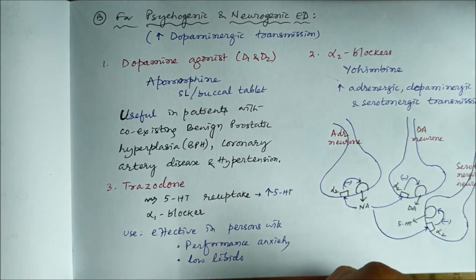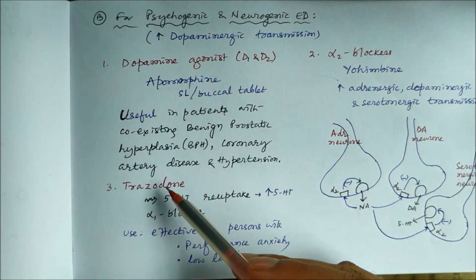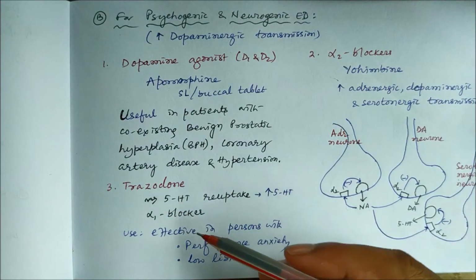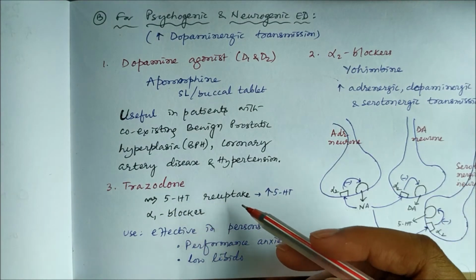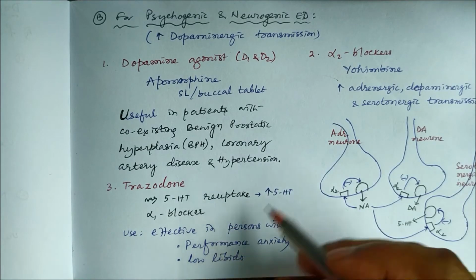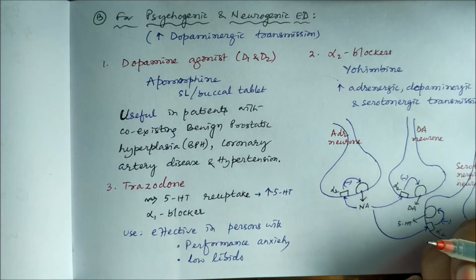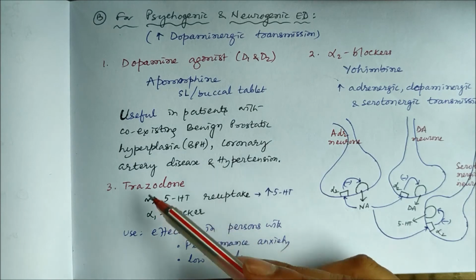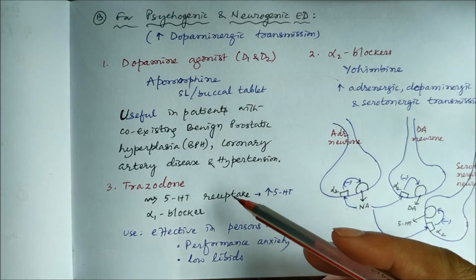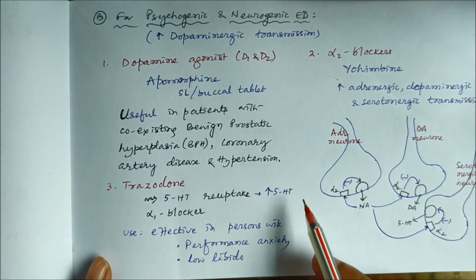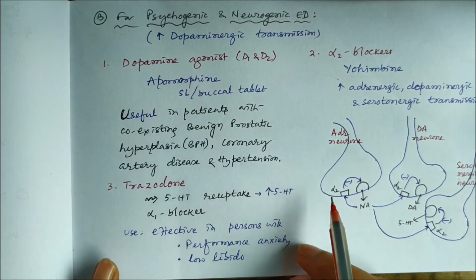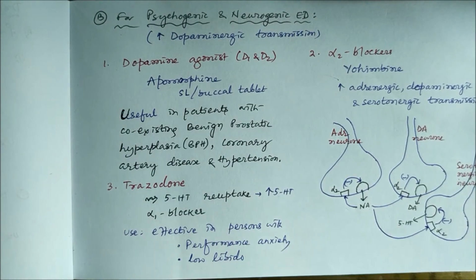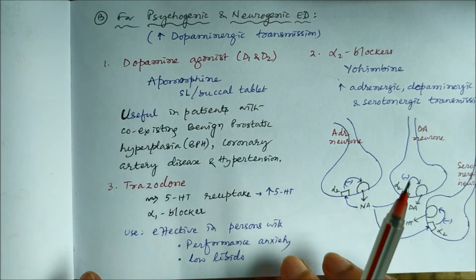In these patients, these drugs will be useful. Then trazodone, which is a 5-HT reuptake inhibitor plus alpha-1 blocker. So it has anxiolytic actions. It increases the 5-HT transmission by inhibiting 5-HT reuptake. So it is effective in persons with performance anxiety, low libido, low sex desire. So libido is sex desire. So low libido, in those cases you can use trazodone.